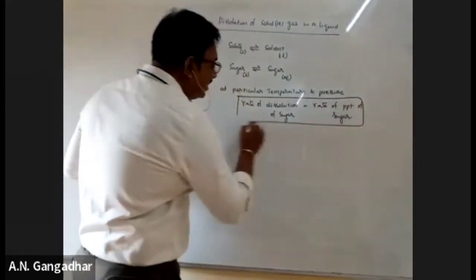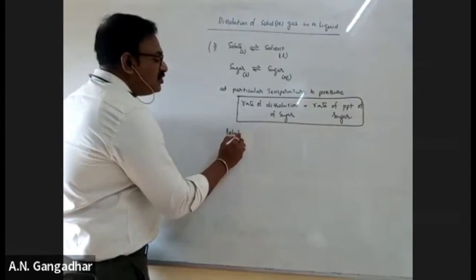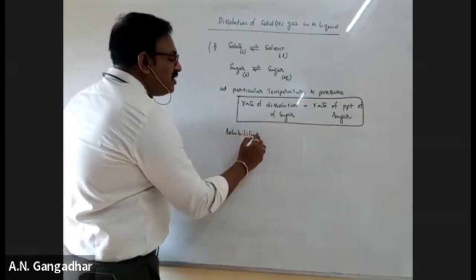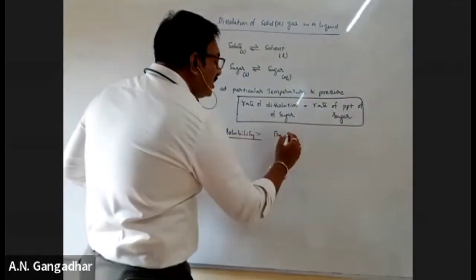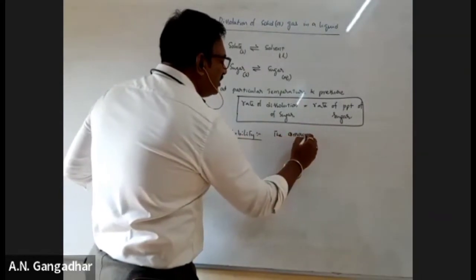If you have a doubt there, listen. What is solubility?